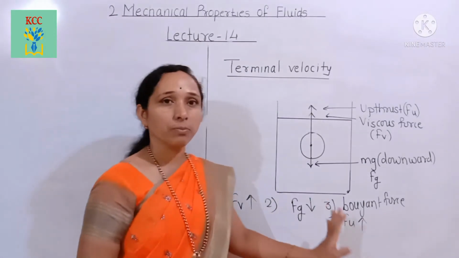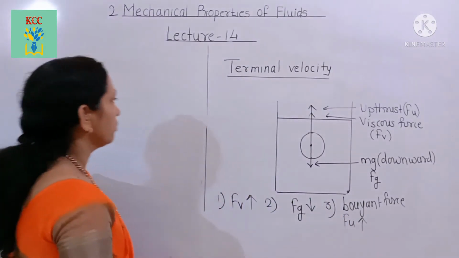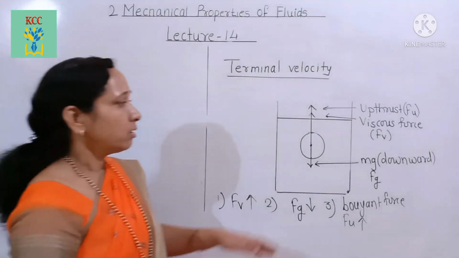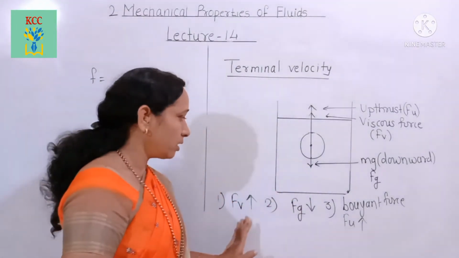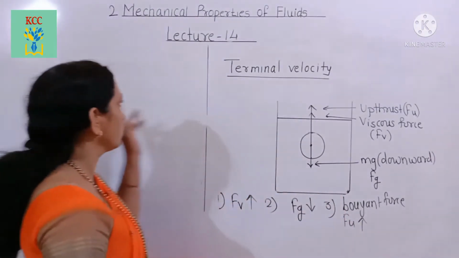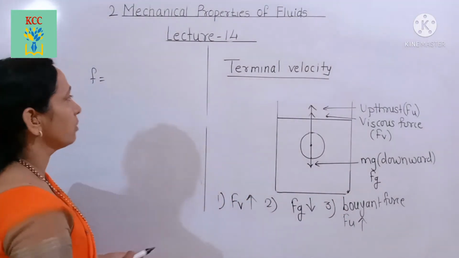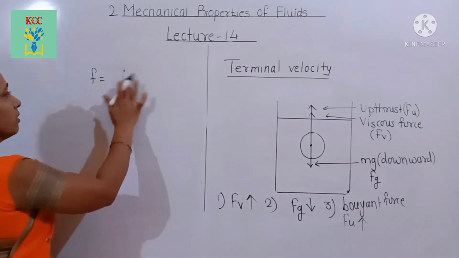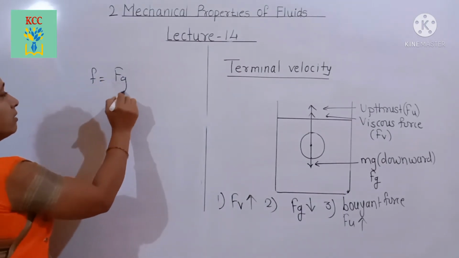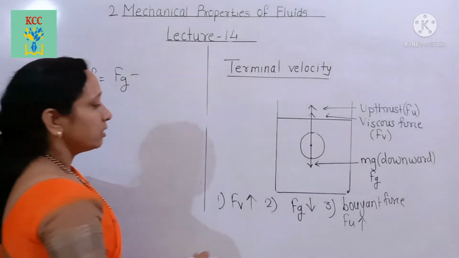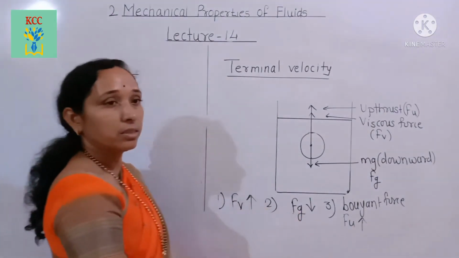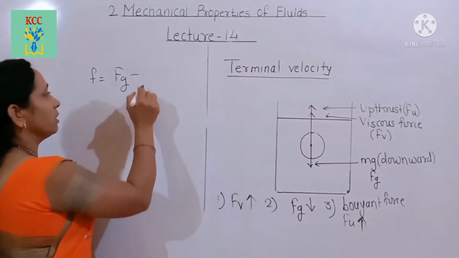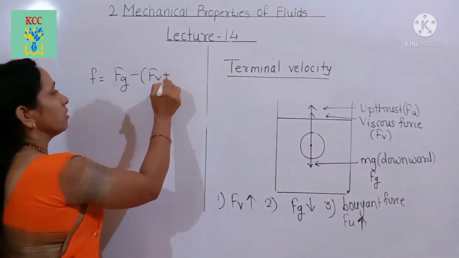Here the resultant force is F. Net force acting on this sphere due to these three forces is F equals Fg minus (Fv plus Fu). The net upward force is Fv plus Fu.